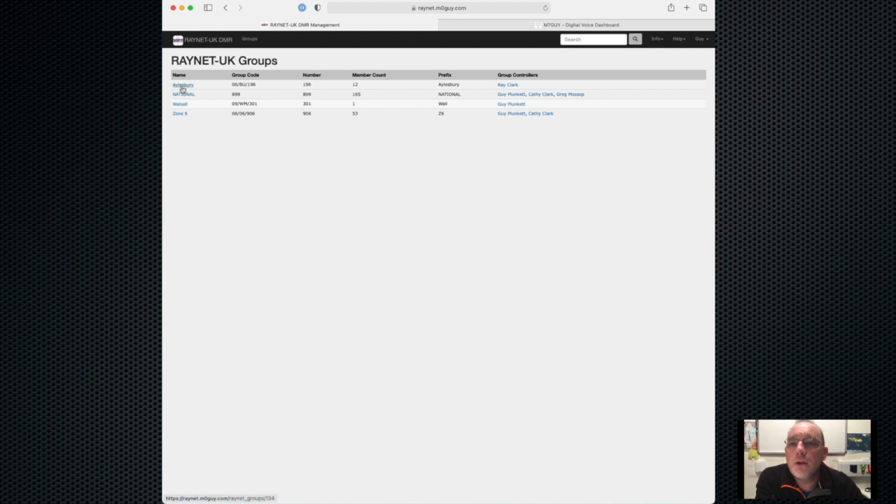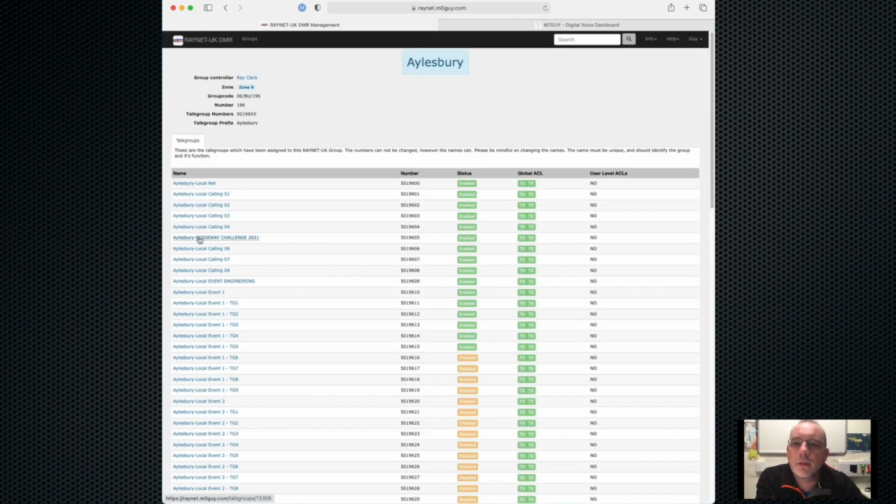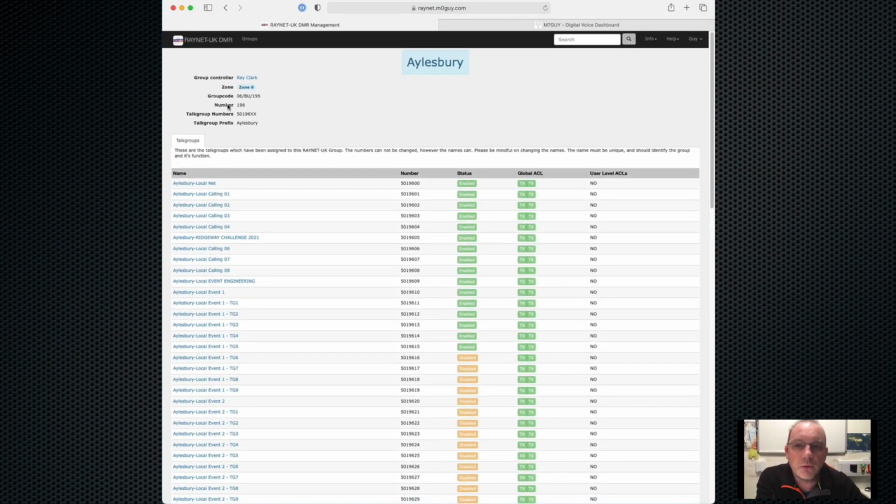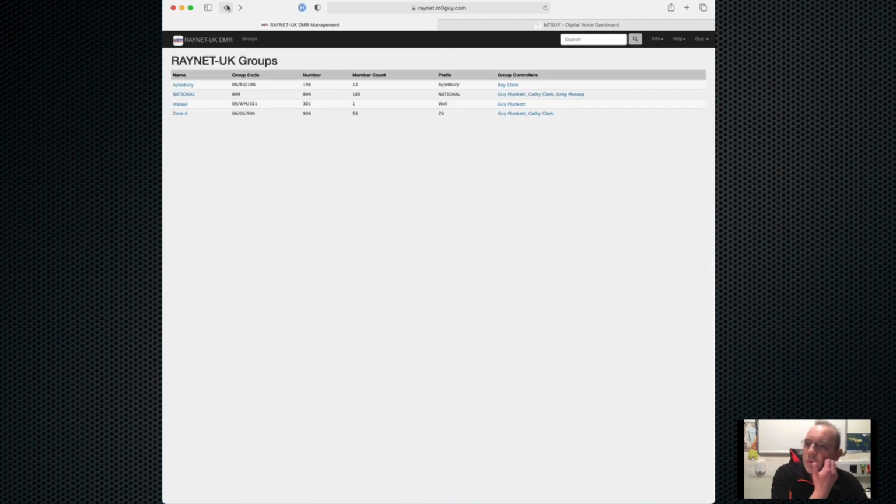If we're a member but not a group admin, then we obviously don't see the users, and we have no capability to change or modify the control lists or name the groups or anything else. So it's for our information only. Over here on the right hand side, we've already seen our user profile, and under info we can have a look at the WiresF dashboard.